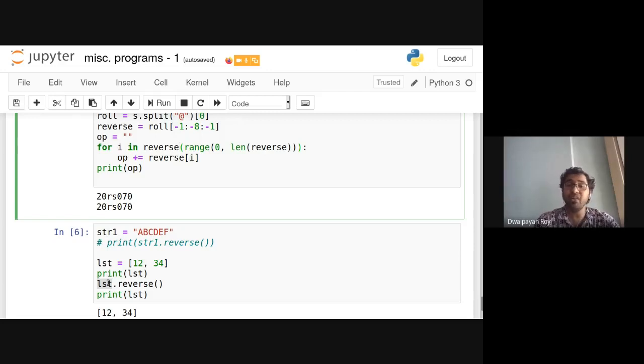It should be invoked by a list object. Whereas reversed is a reserved word, as well as an inbuilt function that can be applied on any sequence object. Is the difference clear now? I hope so. Okay, so any further query, question? Any doubt?